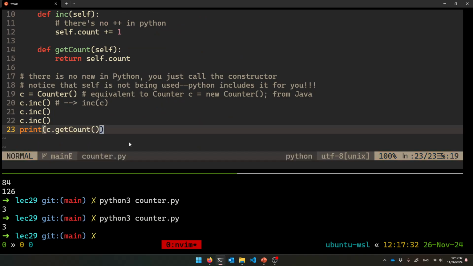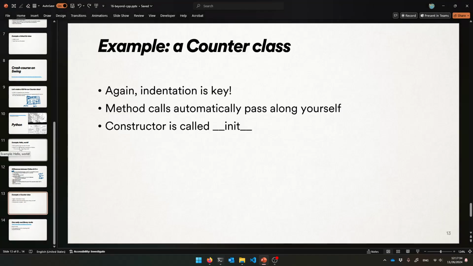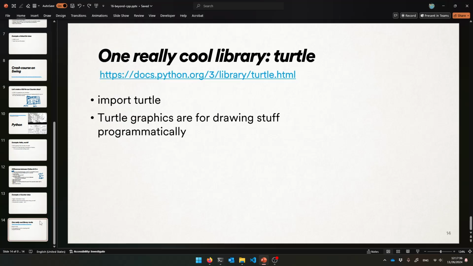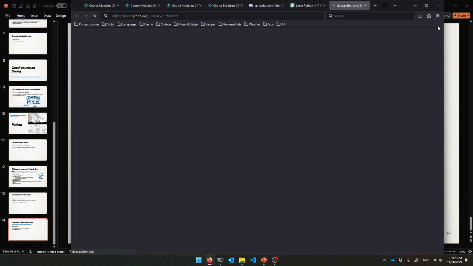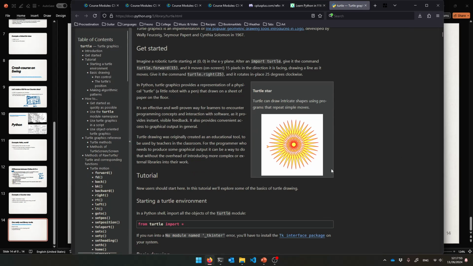So I hope that was interesting and cool. The last thing I want to show you is there's a library called the Turtle library. It's very cute. I use this in my CSCI 1 class. I teach Python in my CSCI 1 class for a while. And so there's a library called Turtle in Python, and here's the documentation for it. It's really cute. It lets you draw things.